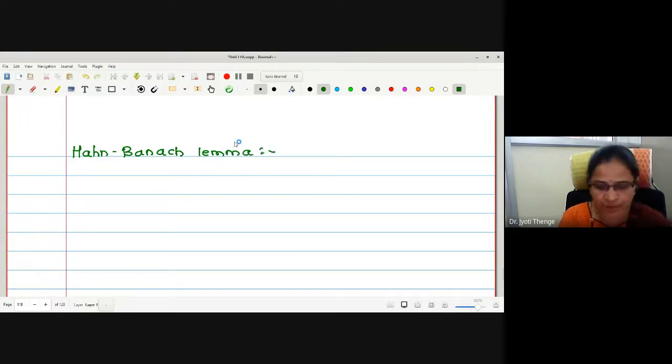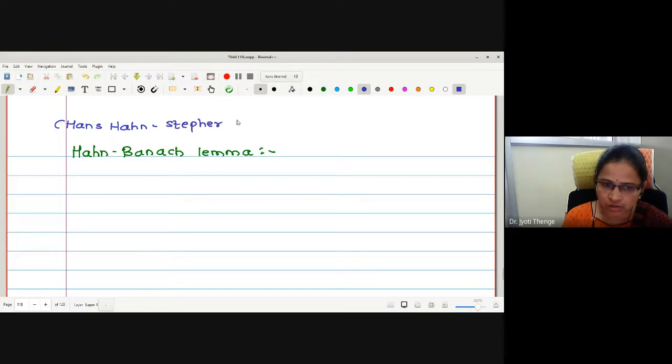Let me write the heading of this theorem as Hahn-Banach lemma. Let me tell you the full names of both the mathematicians: Hans Hahn, H-A-N-S, and Stefan Banach.